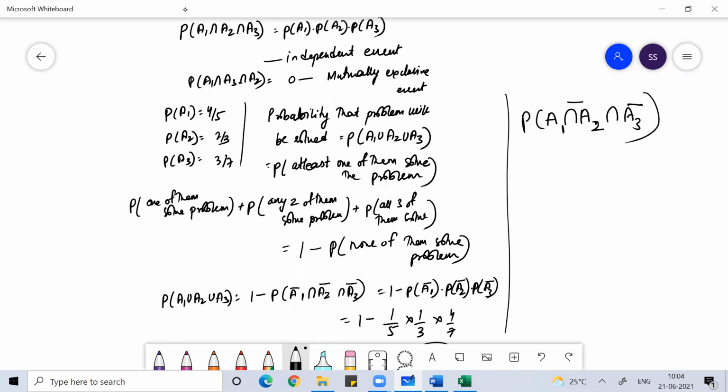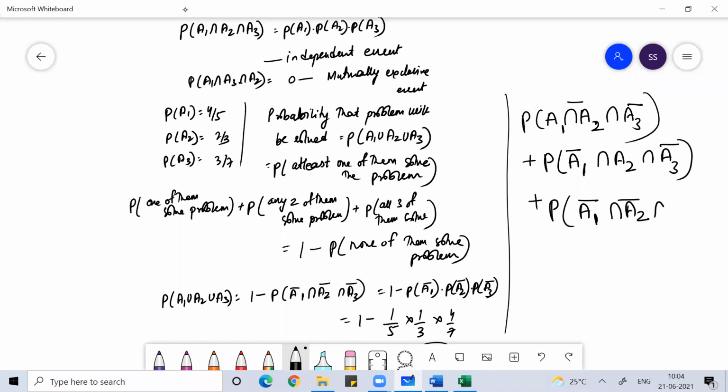If B is solving, then A and C are not solving. If A and B are not solving, then C is solving. Plus any two of them solve the problem means A and B solve, C does not solve.